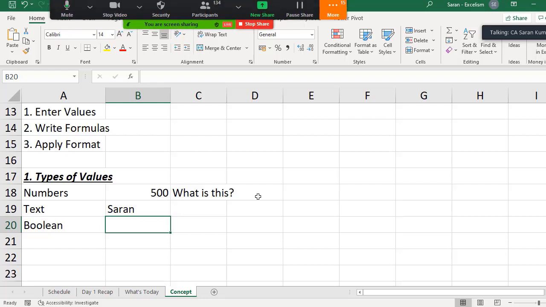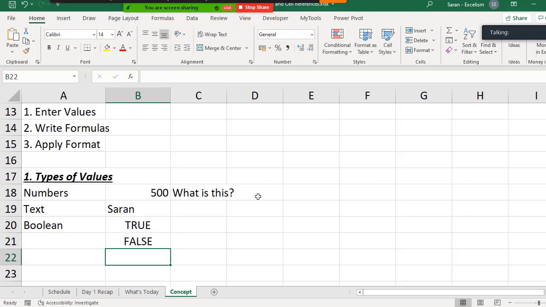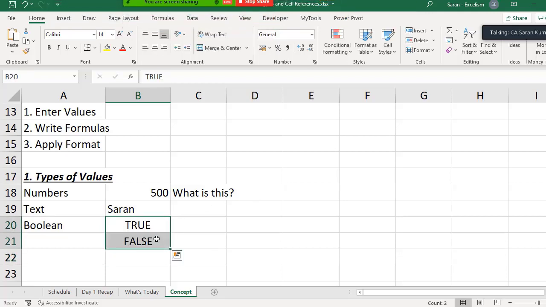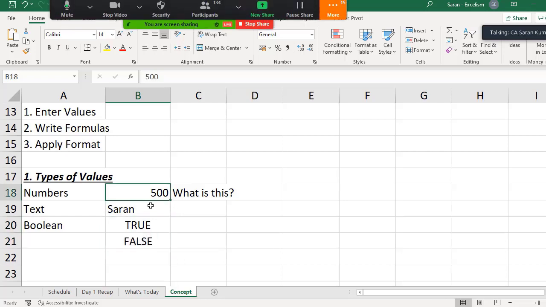What do you mean by the Boolean? Boolean means either true or false. True and false, we call them Boolean values. In MS Excel, the most important concept is the Boolean value concept. In fact, in the entire engineering, true and false play a very vital role. In Excel also, especially when we need to compare two things, we get the result as a Boolean value.